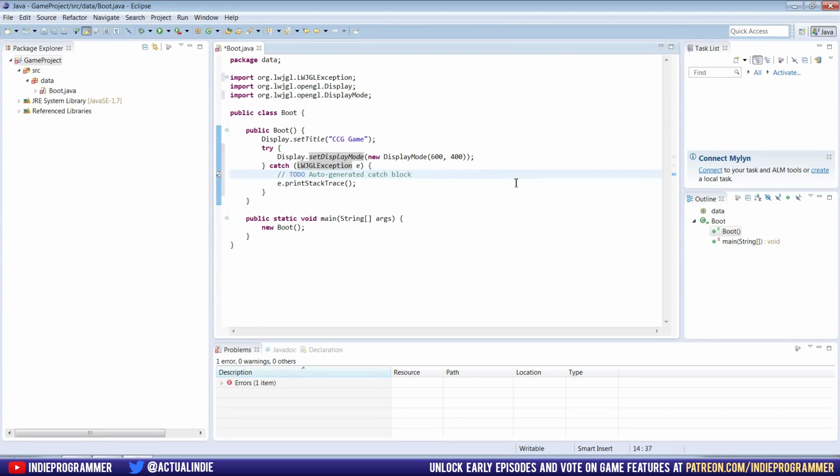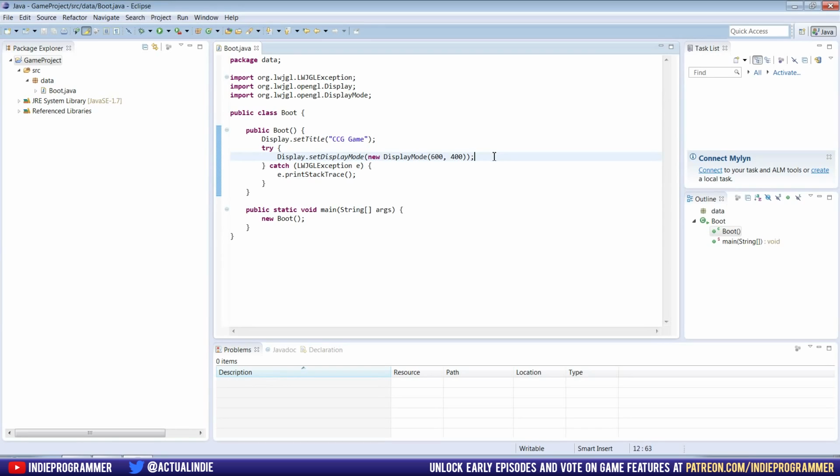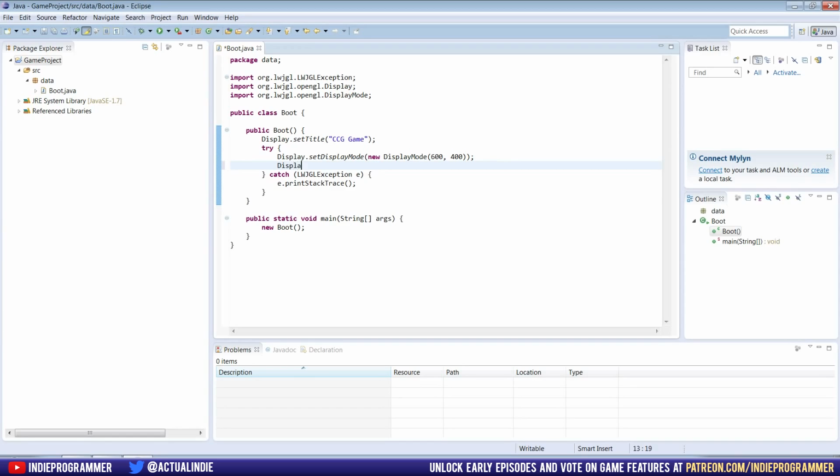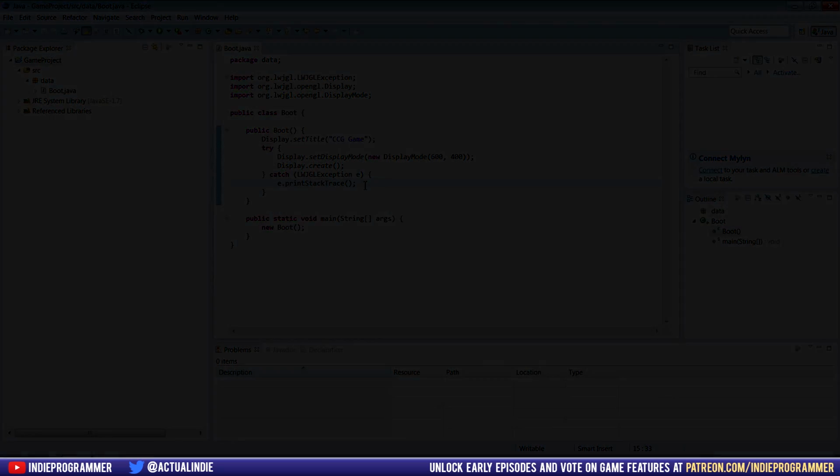So I'm going to delete this comment right here. And inside of the try catch, right under where we set the title, or the display mode, we're going to create the screen. And what this should do is as soon as we hit run, a screen of these dimensions with this title should pop up real quick and then exit. Alright, looks like it worked. I'll run it one more time. So that's going to be our game screen. So next video we're going to work on obviously keeping the screen active and alive, and then running some code to get our game going.